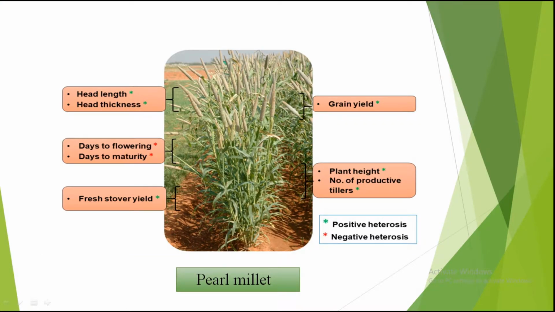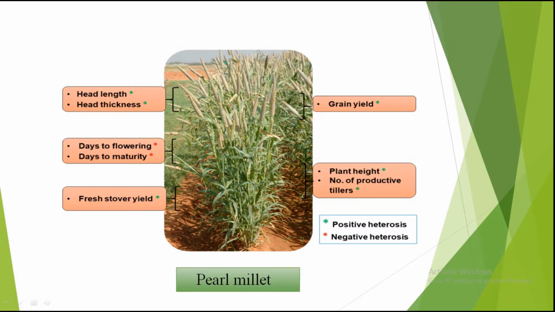Next slide, it is an example of pearl millet. Here we can see positive heterosis and negative heterosis. Heterosis is of two types, positive heterosis and negative heterosis. Sometimes heterosis is useful to us, sometimes it is of no use to us. Examples of positive heterosis are plant height, number of productive tillers, grain yield, head length, head thickness, and fresh tuber yield. And negative heterosis examples are days to flowering and days to maturity.